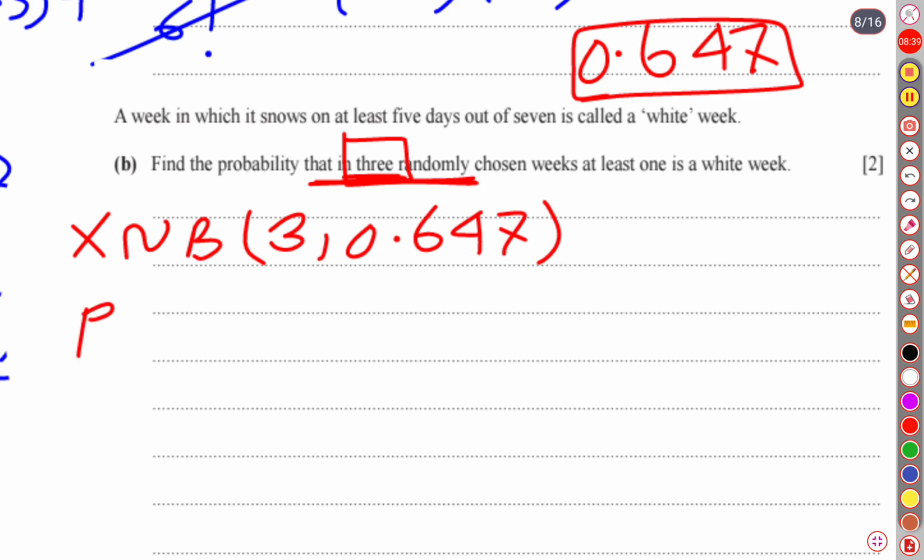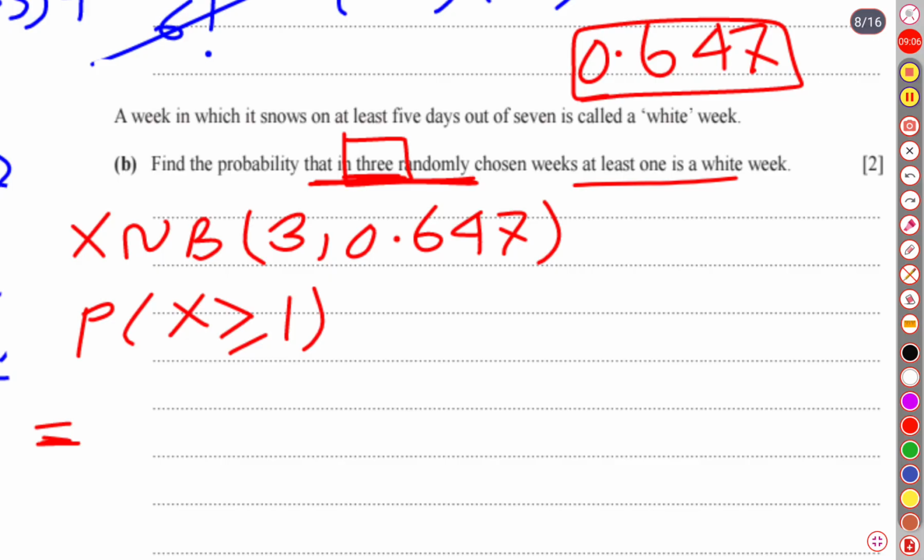Then the probability of at least 1 week. Look at this, at least 1 week. That means it must be either 1 week or 2 weeks or 3 weeks, so it will be greater than or equal to 1. Out of 3, it may be 1 or 2 or 3.